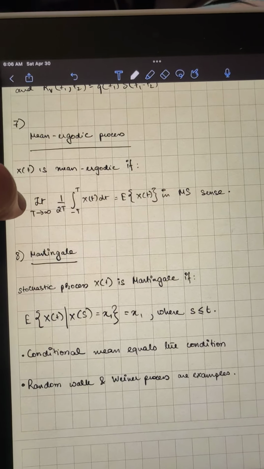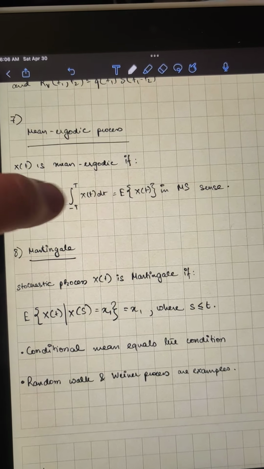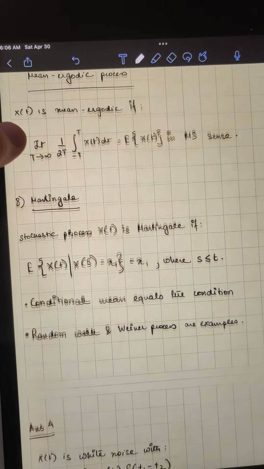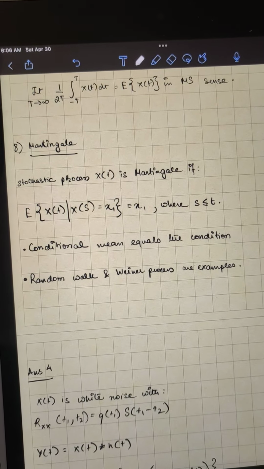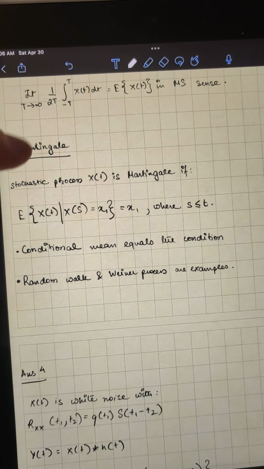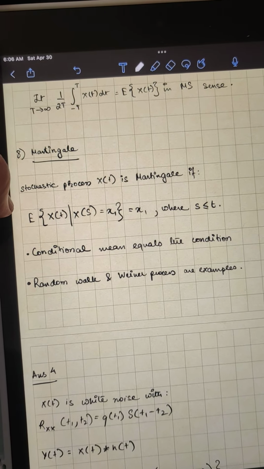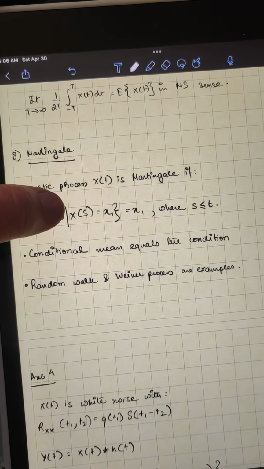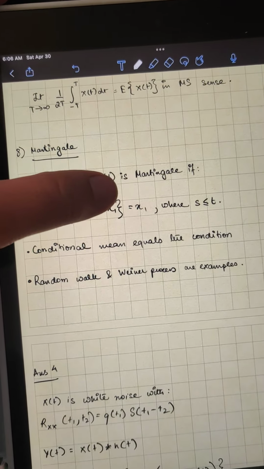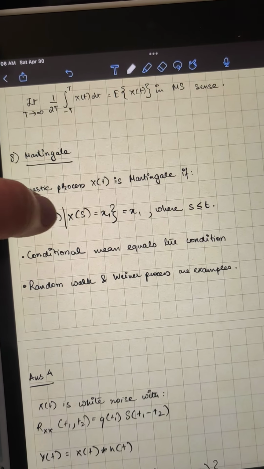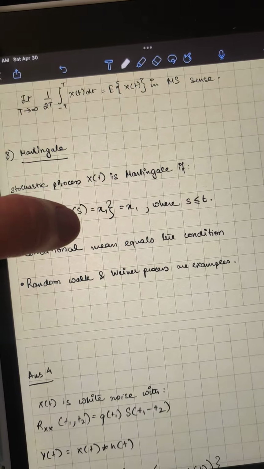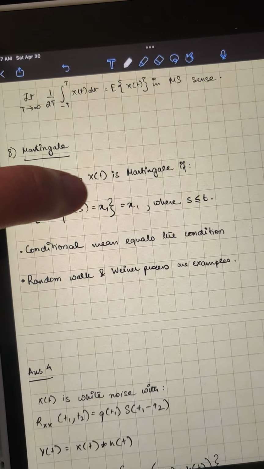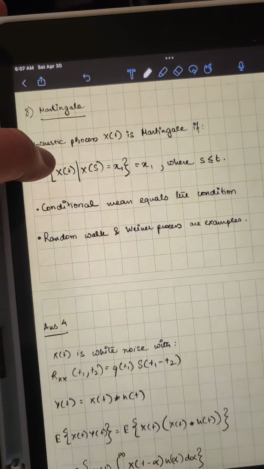So mean ergodic, this is the definition of mean ergodic in the MS sense, mean square sense. And finally, for martingale processes, we can say that a stochastic process is a martingale if the conditional mean, that is x(t) given x(s) equal to x1, is equal to x1. That is, x1 is the condition, so the conditional mean is equal to the condition itself. Random walk and Wiener process are examples.